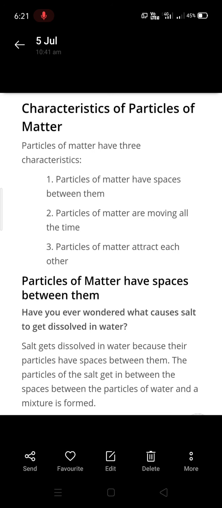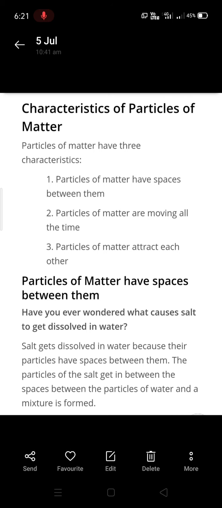For that, let us consider a small example. Take a beaker containing water. Add salt into it and stir it well, mix it well. After some time you'll observe that the level of the water does not rise. So where did the particles of salt go? They have occupied the spaces in between the liquid particles. So this has proven that particles of matter have spaces between them.